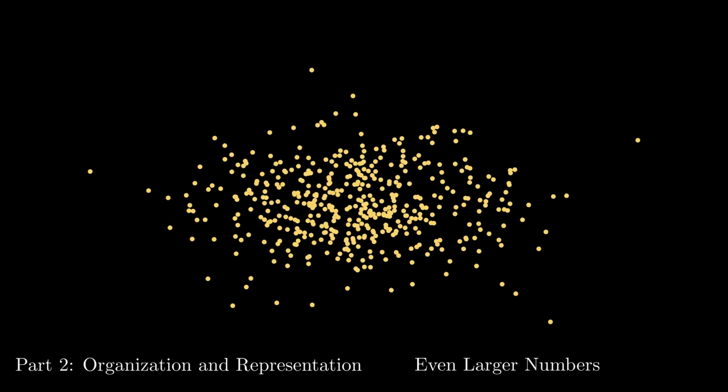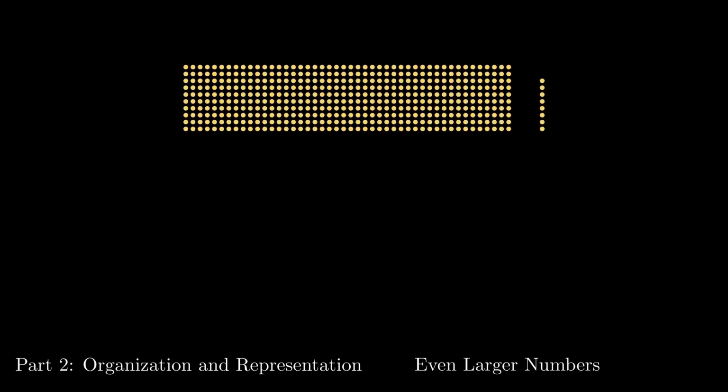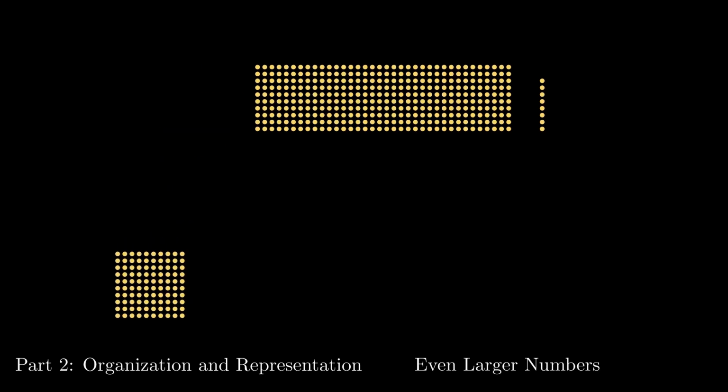What if we have a really large number of dots? We can execute the first step of this scheme, but what we would find is that we have a very large number of clusters of 10. So to keep with our pattern, we're going to cluster 10 groups of 10 together to give us another layer of organization. These clusters will have 100 dots in them.